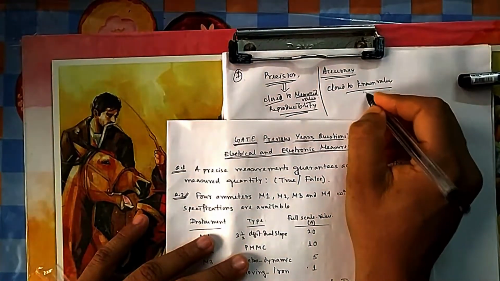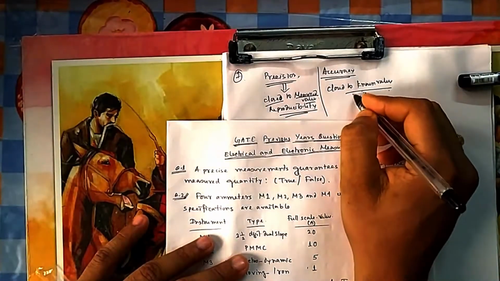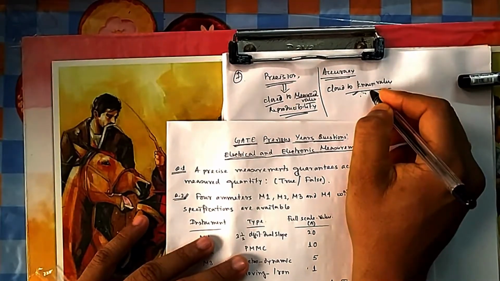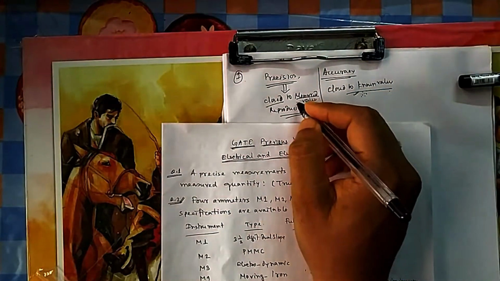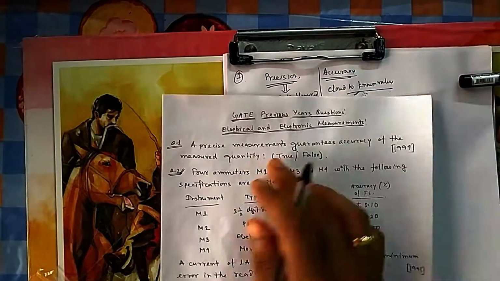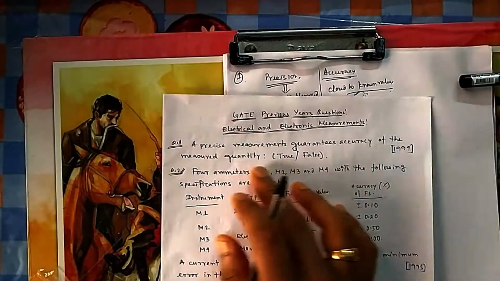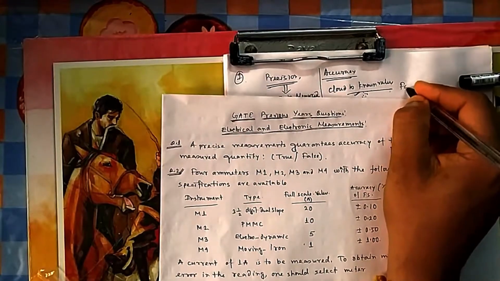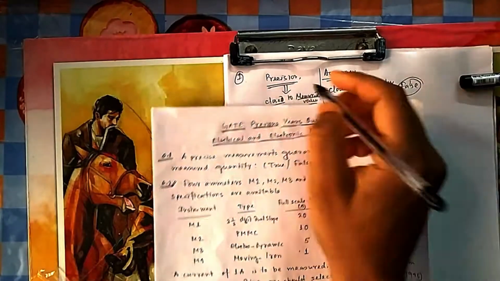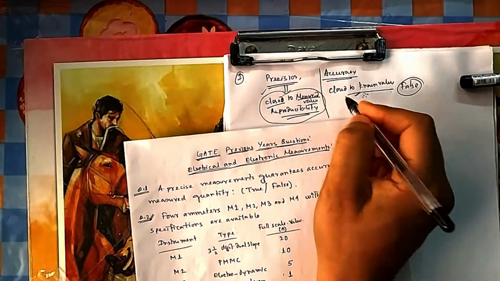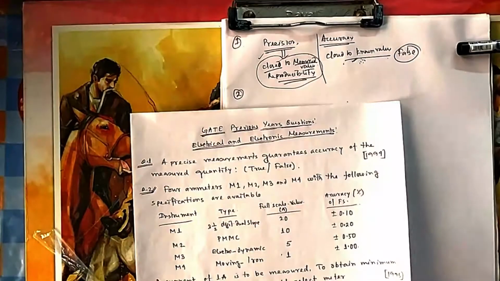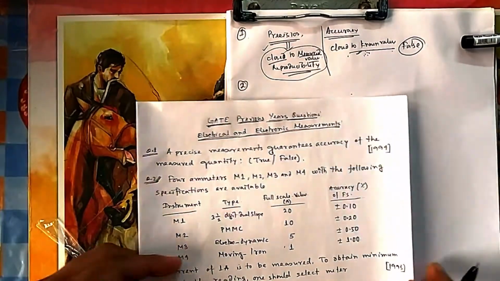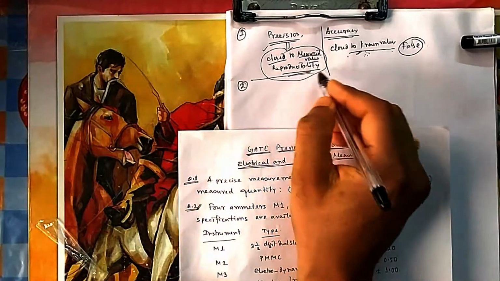Here also every time you will get the same value, but here it will be close to your known value or true value. And here it is close to its measured value. So a precise measurement guarantees accuracy of the measured quantity: this will be false, because precise will give me this guarantee, not that one. So this small difference in definitions of measurements is very important. You take care of all these things.